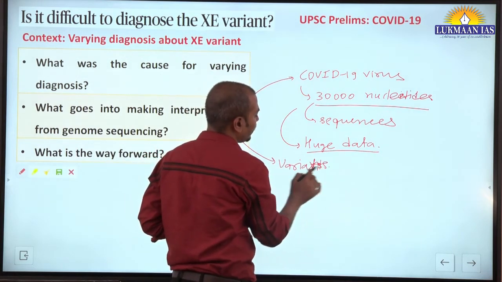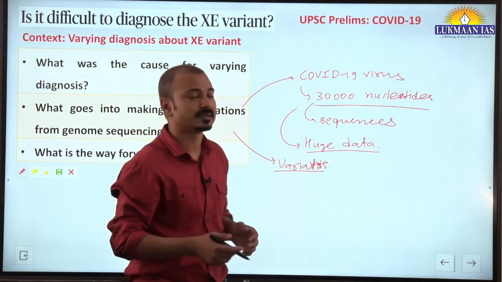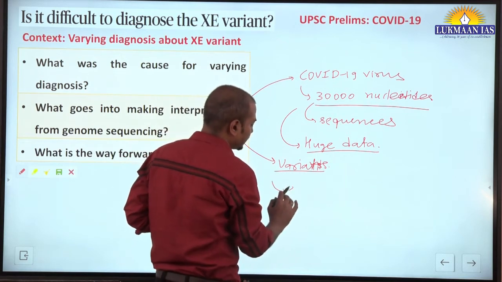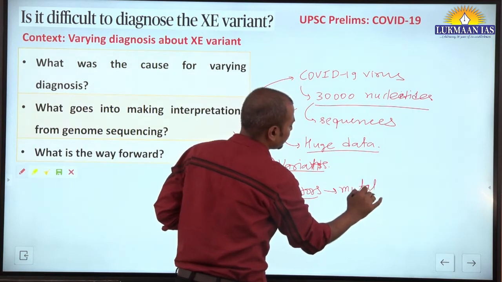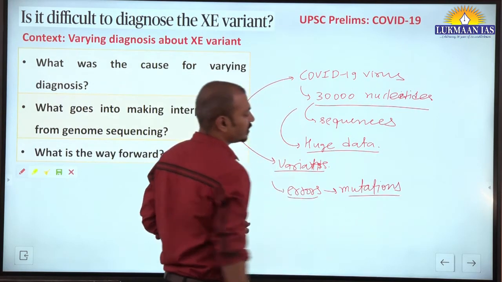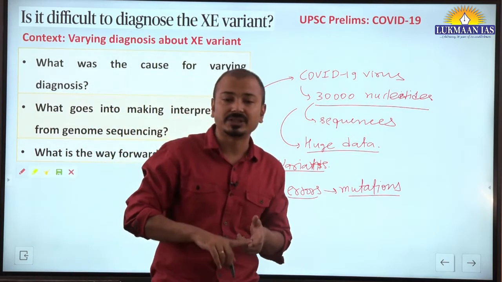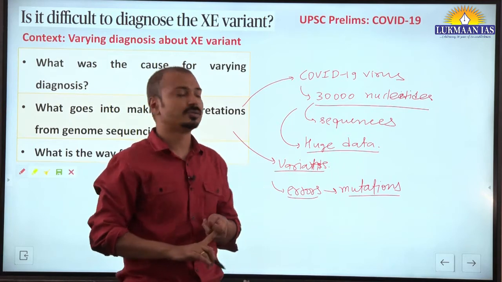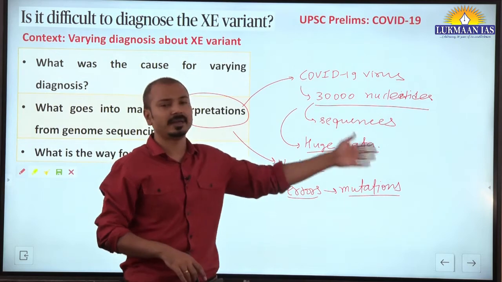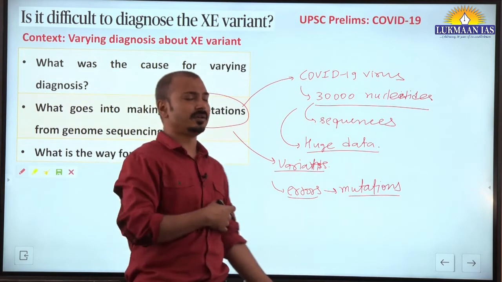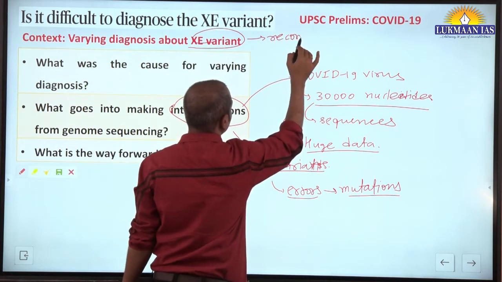We know that whenever a virus or any microorganism replicates itself, there are some errors. Errors in genetic material are called mutations. And identifying that mutation area is very difficult. So this interpretation task becomes very important, especially for COVID-19, for which so many variants are being formed, especially this XE variant, which is being called a recombinant variant.